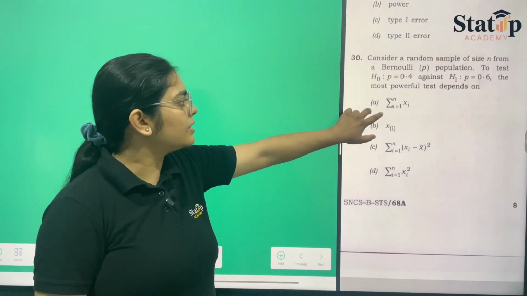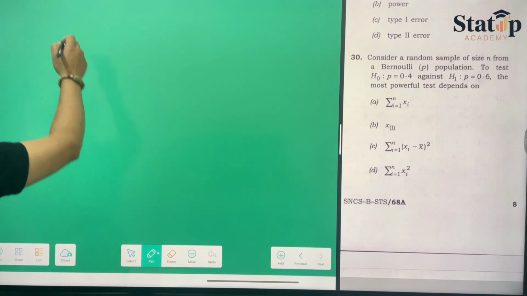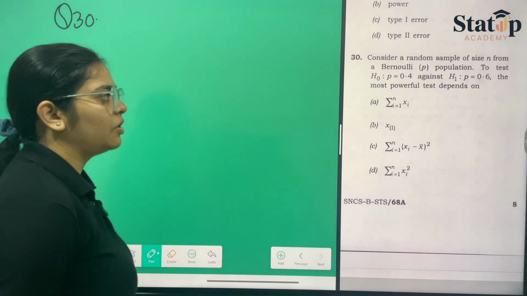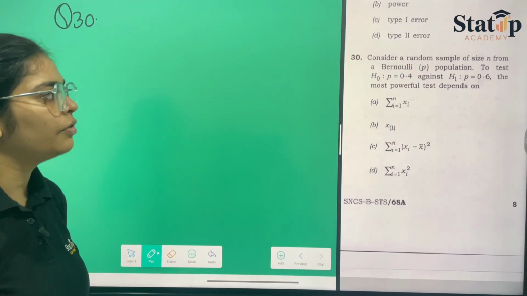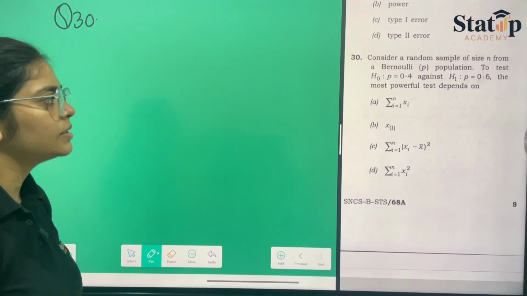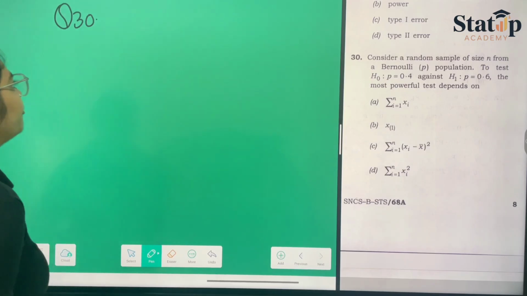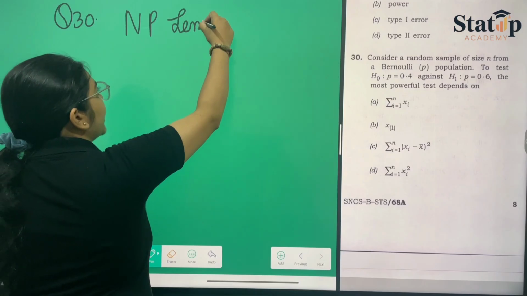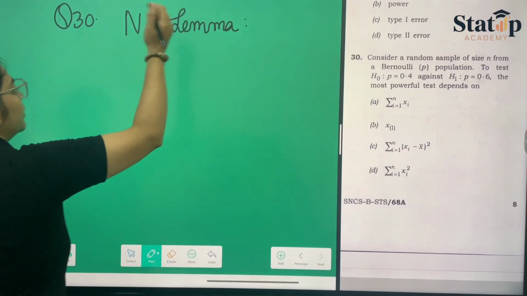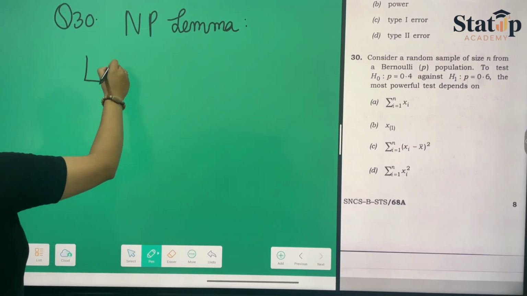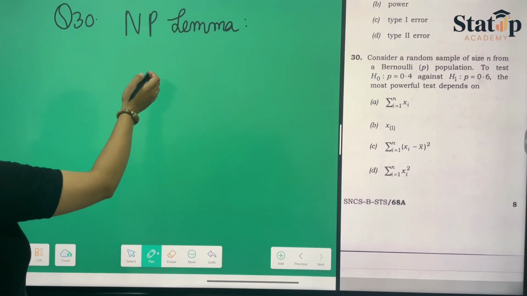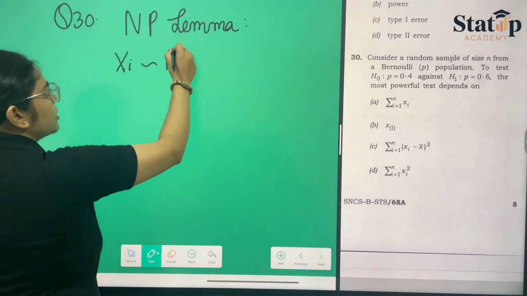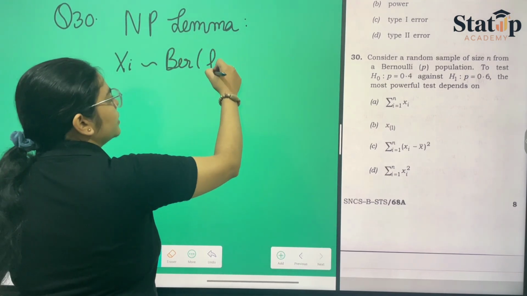Now moving towards the last question in today's lecture, which is question number 30. Here they have given us that the random sample follows Bernoulli distribution and is of size n, to test H0 versus H1, the most powerful test. So for the most powerful test, let us consider the NP lemma. For the NP lemma, we first have to consider our likelihood ratio. Before the likelihood, let us consider the Bernoulli principle, that xi follows Bernoulli with parameter p.